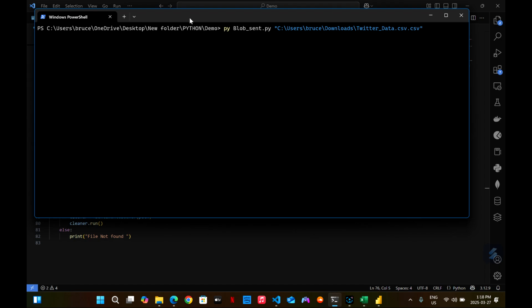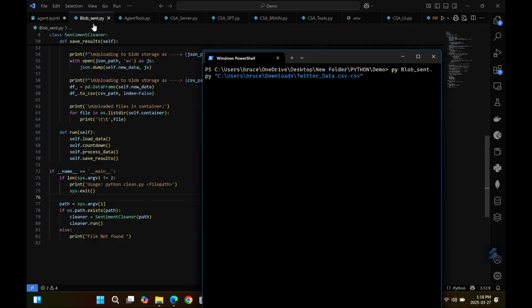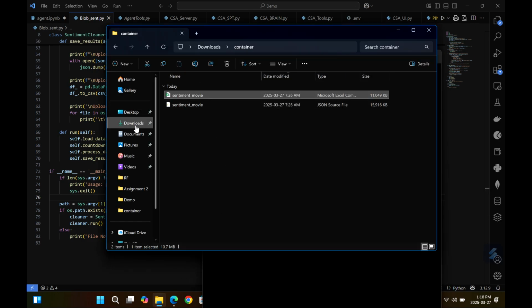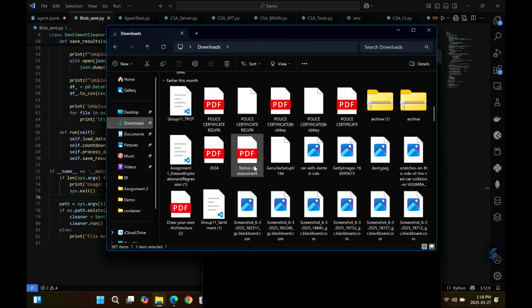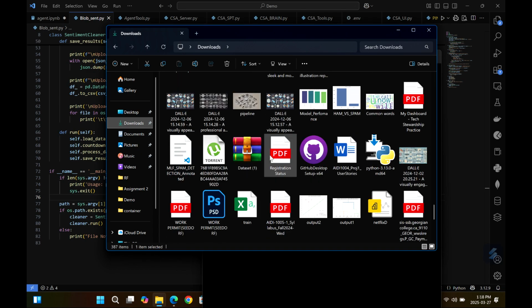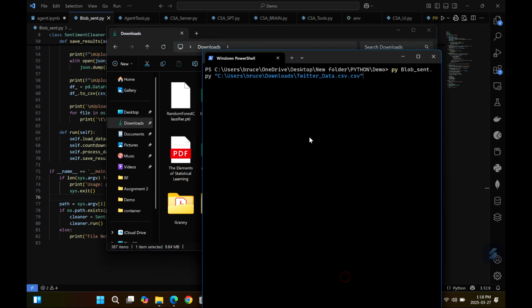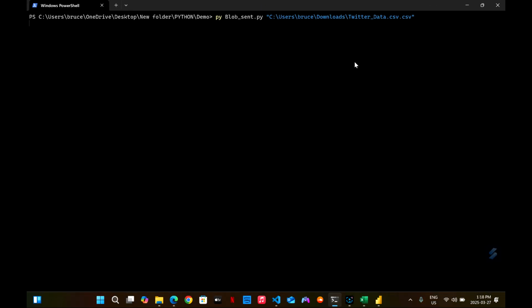If you look here, you'll be able to see my program name. My program name was blob.sentiment sent. So I'm calling that and passing through the location of the file. The location of the file is my desktop here, in Download. I downloaded it from Kaggle. I got the data from Kaggle. It's a lot of data. So you can see here, I copied the data from this place. So I'm trying to run it so you can see what it's doing.